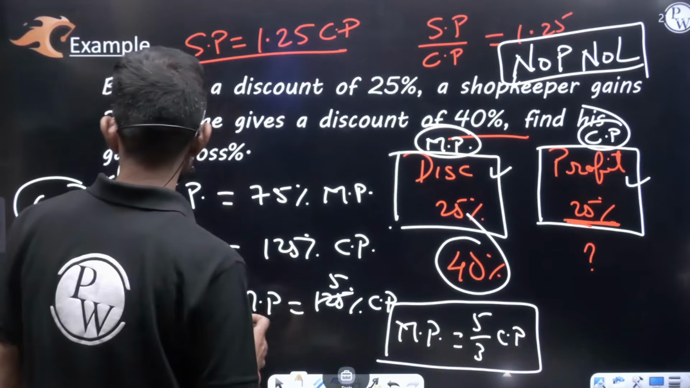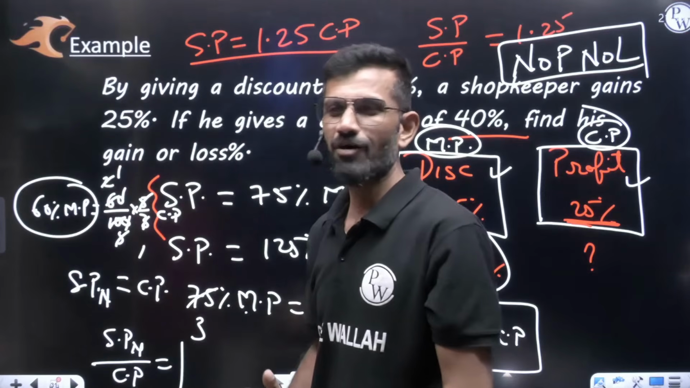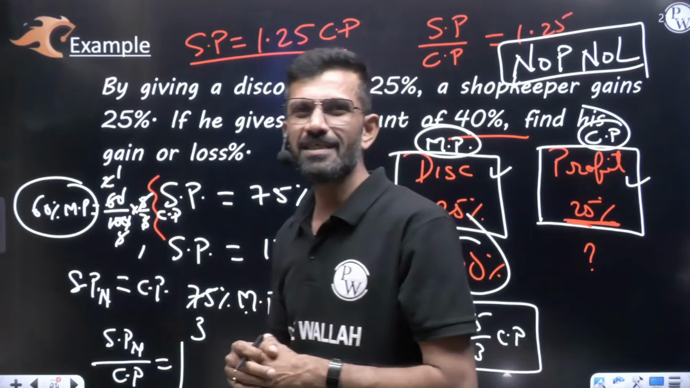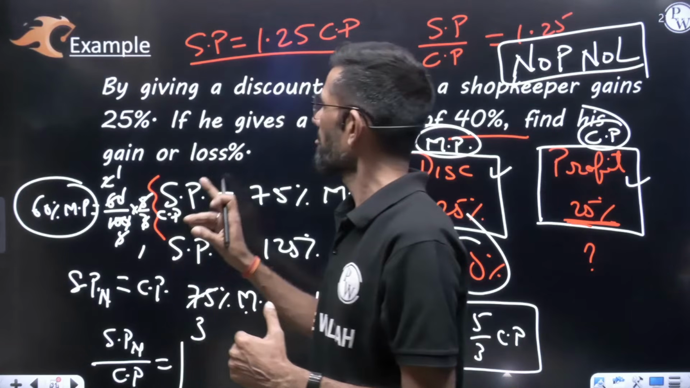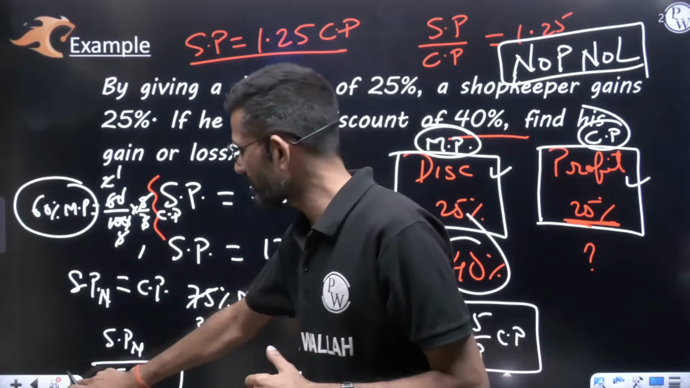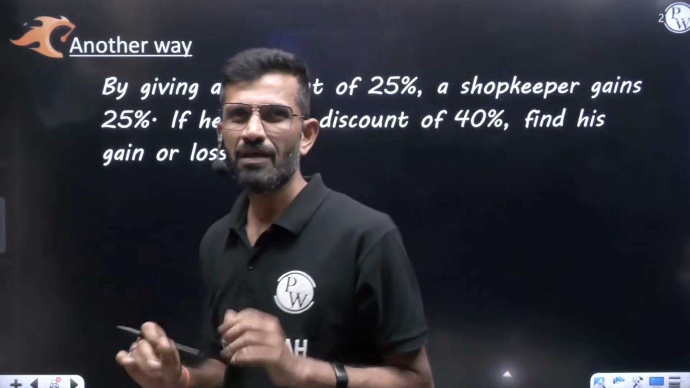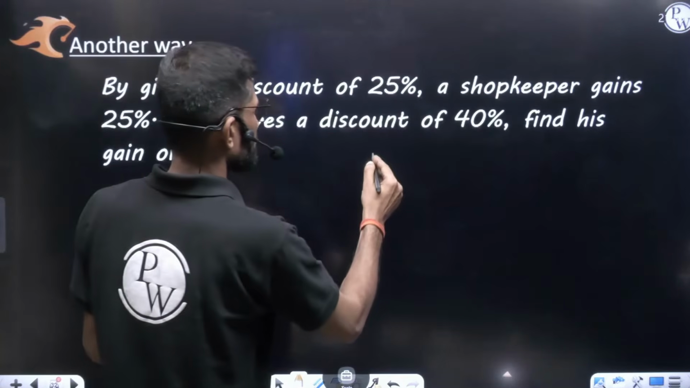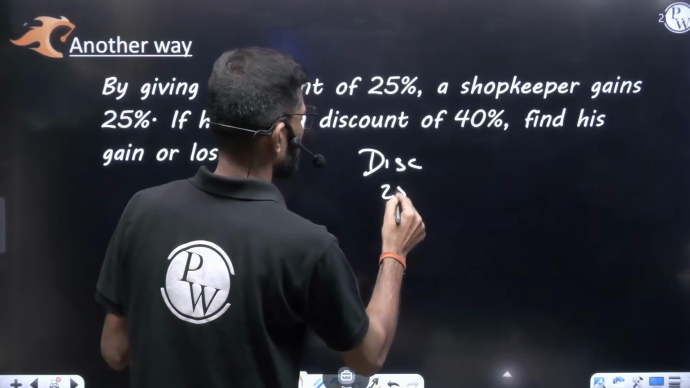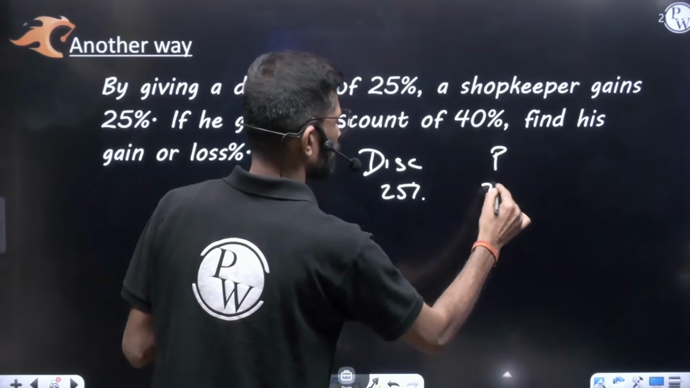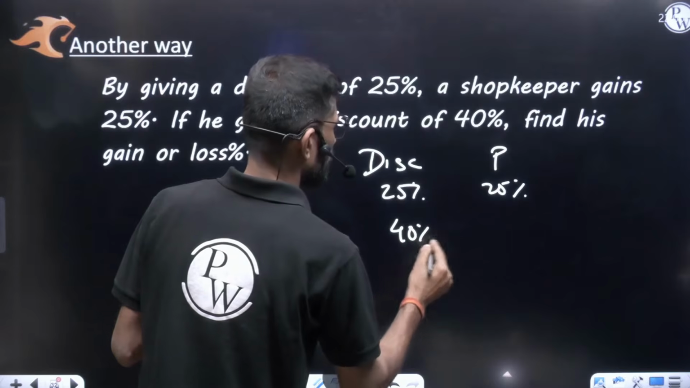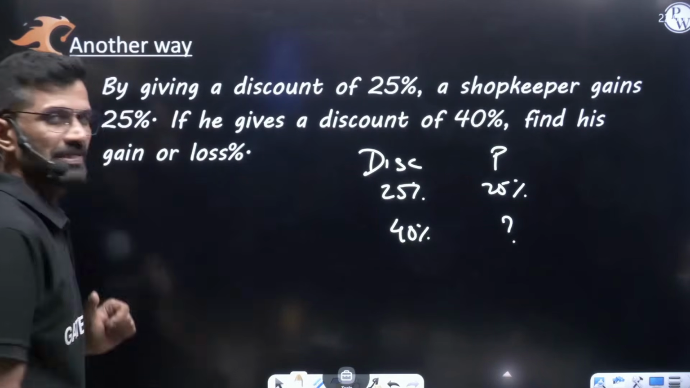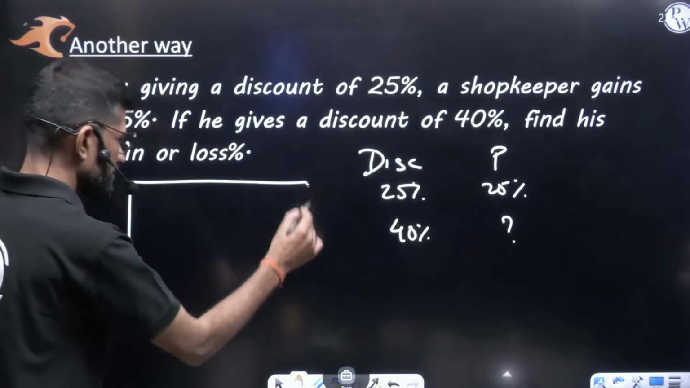But we can do this in decimal space also. How is it possible? Let us understand how we can do the same question in decimal space. Here on the screen, the data is the same. 25% discount, 25% profit, 40% discount. So how much profit or loss? 25% discount, profit is also 25%. If 40% discount, then how much profit or loss percentage? We can do this in decimal space. Let us understand how.